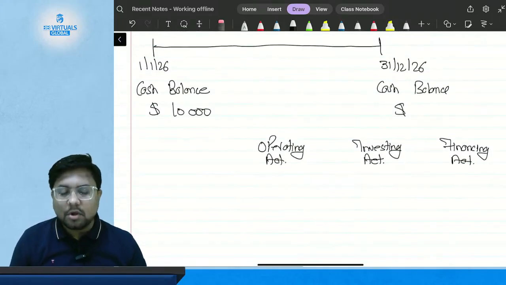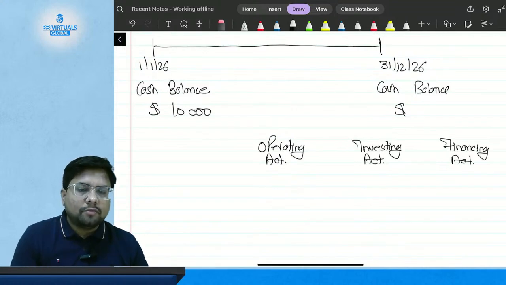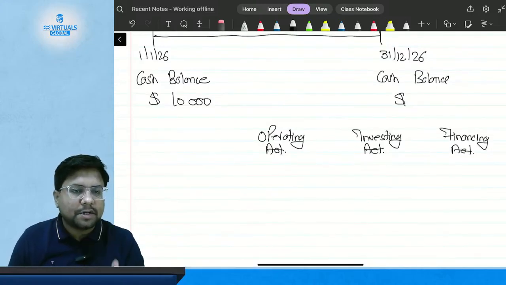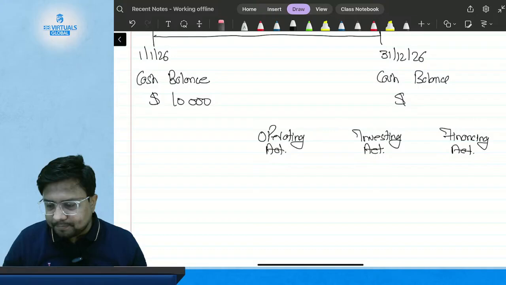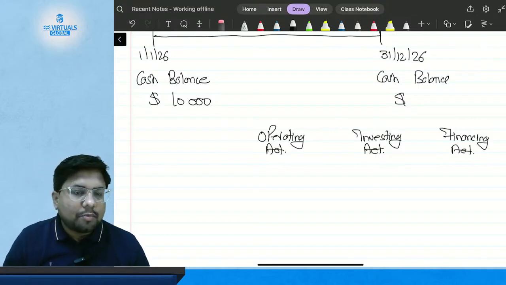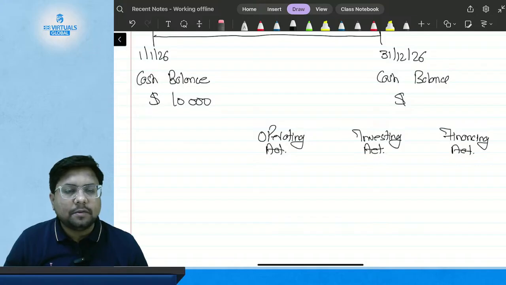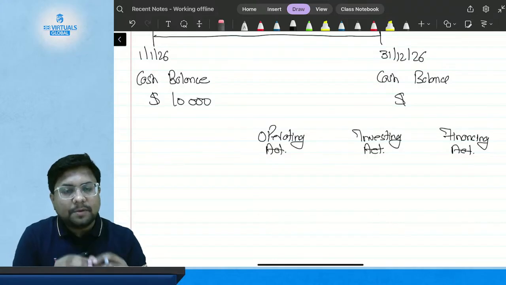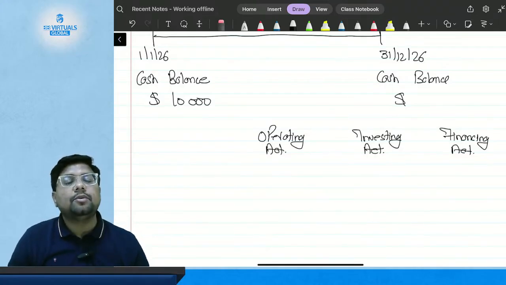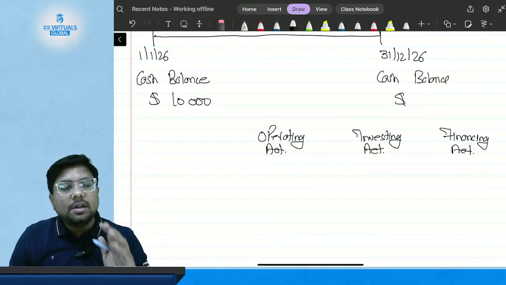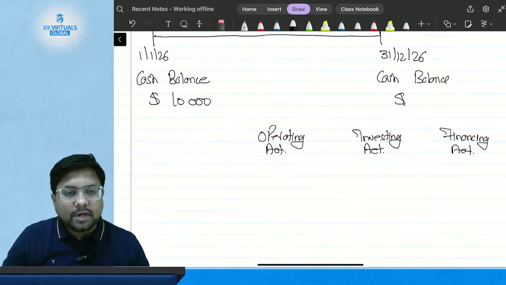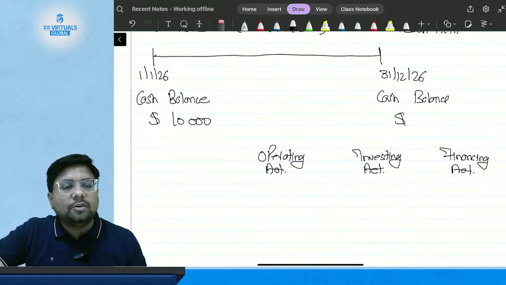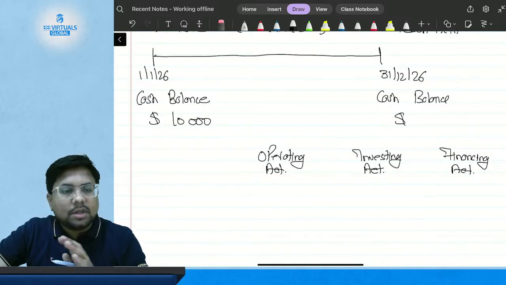Okay. Now all the cash flow, in the form of inflow or outflow, is going to be divided into three categories: operating activities, investing activities, and financing activities. What are operating activities, investing activities, and financing activities? We are going to study all these topics again in a separate chapter regarding the cash flow statement. Today I am giving you just an overview so that you can understand what the statement of cash flow is, and you will be able to solve questions related to the statement of cash flow theory in chapter number 1.